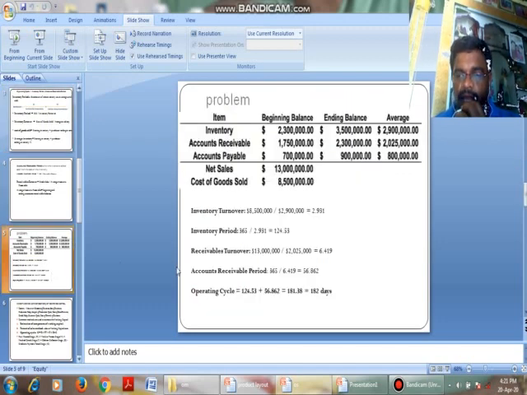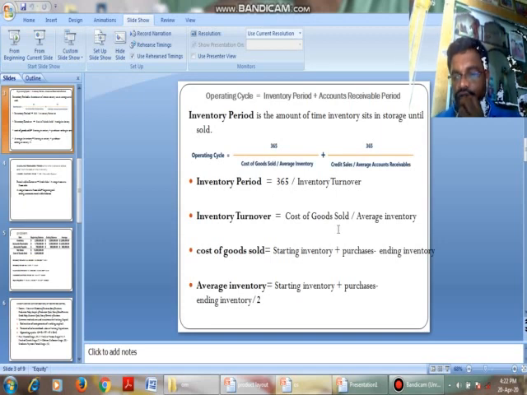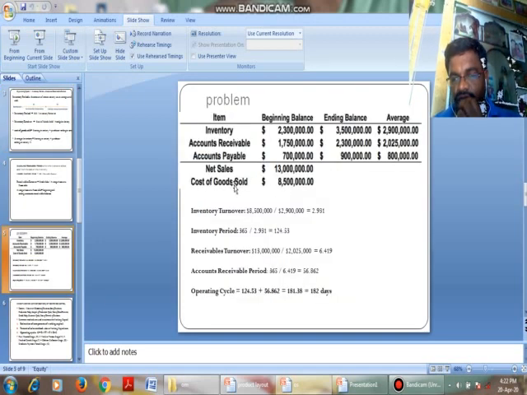Here we have inventory turnover. First we have to find out the formula for inventory turnover. What is the formula for inventory turnover? Cost of goods sold by average inventory. What is the cost of goods sold here? Cost of goods sold is 8550, that is 8 crores 5 lakhs. That is the cost of goods sold by average inventory.